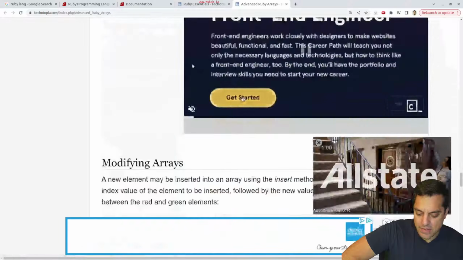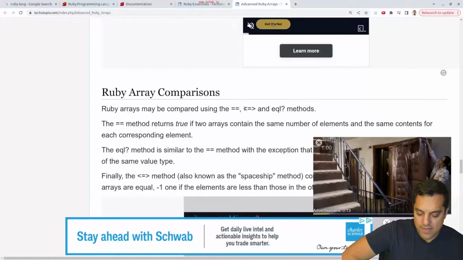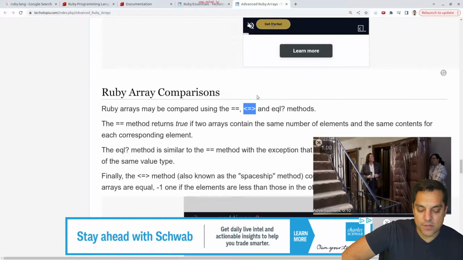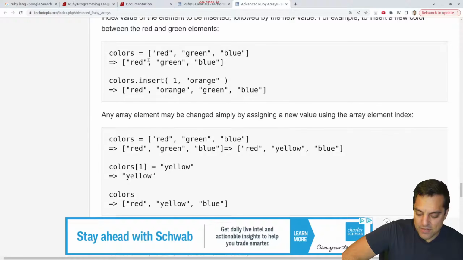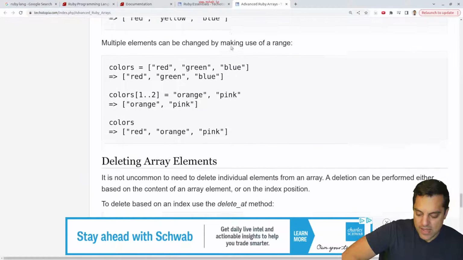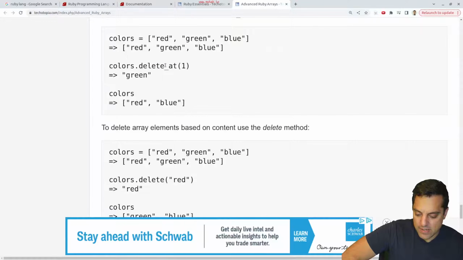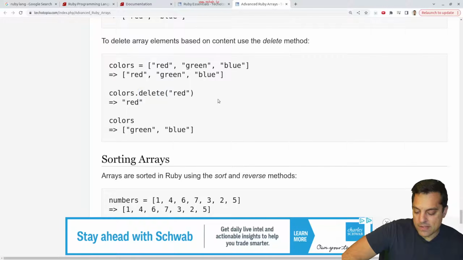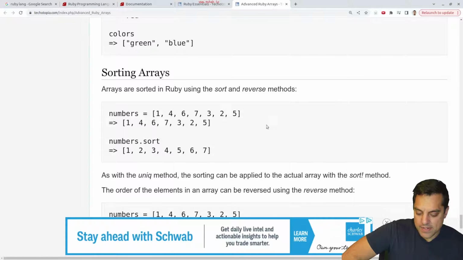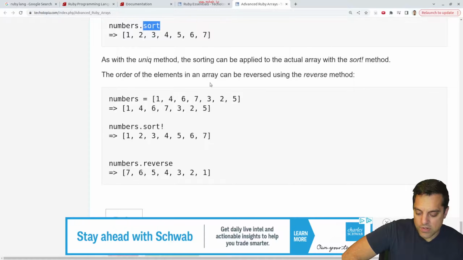That's clean. Comparison operators. Oh, do they have the spaceship operator here? Okay, that's cool. They have a ton of ads here. Modifying. Okay, yeah, just change the array, multiple elements, deleting. Just delete at position or delete. I mean, this is super clear here.